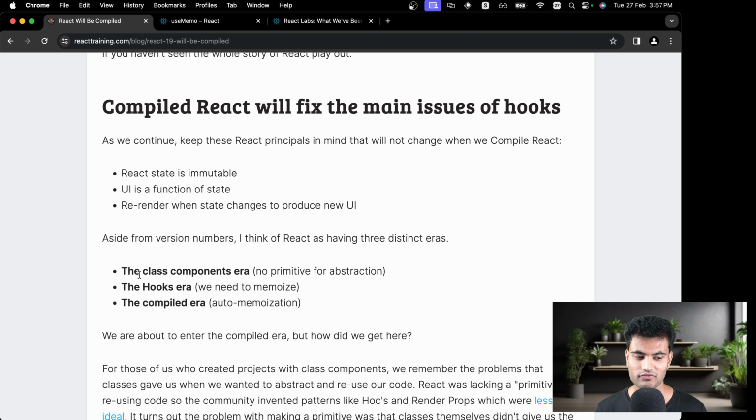And I've been somewhere between the class components and the hooks era. When I was going into React, everyone was switching to hooks, and there was a lot of talk about how to convert class components into functional components. That's when I started React, but mostly I had just developed using hooks. I have never worked with class components, but I do know how they work.